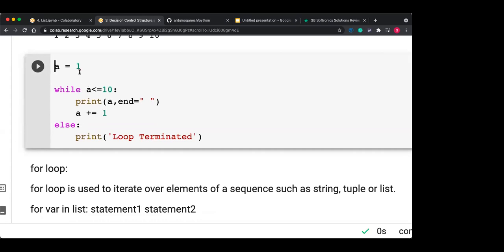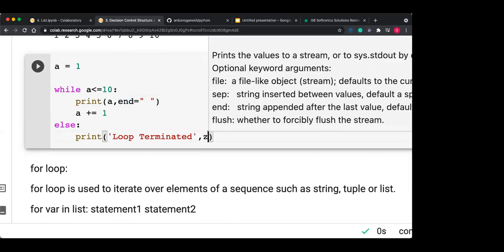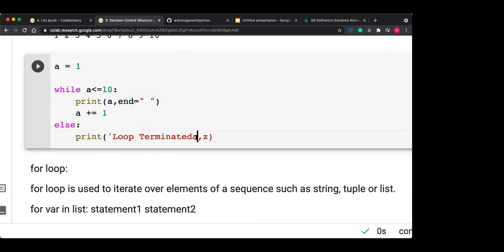So here now a is equal to 1, a less than or equal to 10. So 10 times this loop gets executed because a is equal to a plus 1, and every time you are printing a. But when a becomes 11, actually your loop is terminated. You can even print a here, a is equal to a.